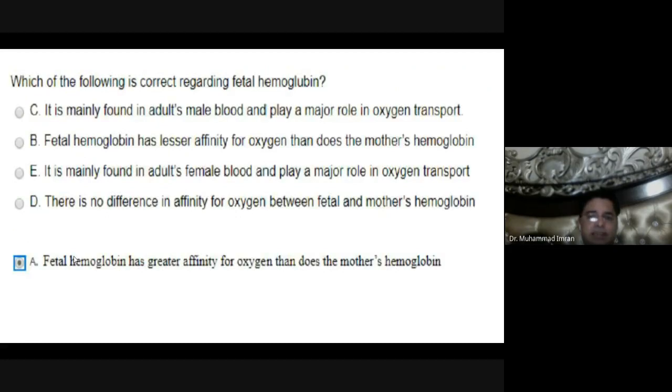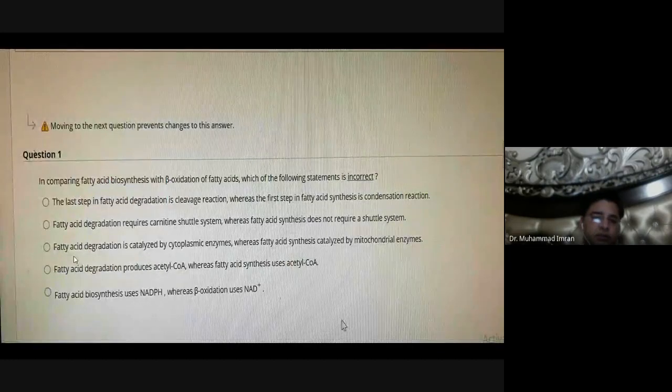Which of the following is correct regarding fetal hemoglobin? Fetal hemoglobin has more affinity for oxygen as compared to normal hemoglobin, the mother's hemoglobin. Why? Because the mother's hemoglobin contains beta chains and fetal hemoglobin contains gamma chains. So it has more affinity to combine with oxygen.